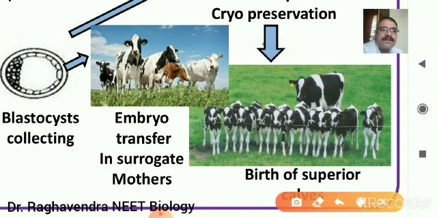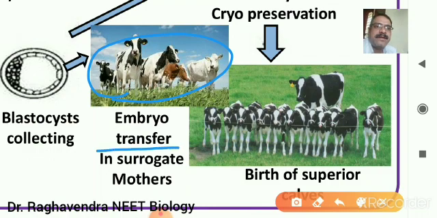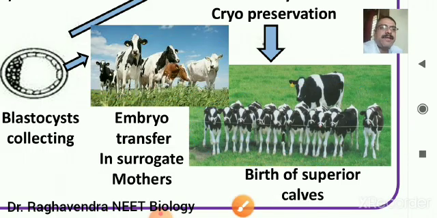These surrogate mothers are first injected with a hormone called progesterone, and their womb or uterus becomes highly receptive, so they develop the calves, maybe 6 to 8 or 8 to 10 different cows with the same kind of embryo we have recovered. By the end of gestation they will produce at least 8 to 10 calves, all similar to the egg donor. So the superior cow generation is increased. This is what we call the MOET, multiple ovulation and embryo transfer technique.